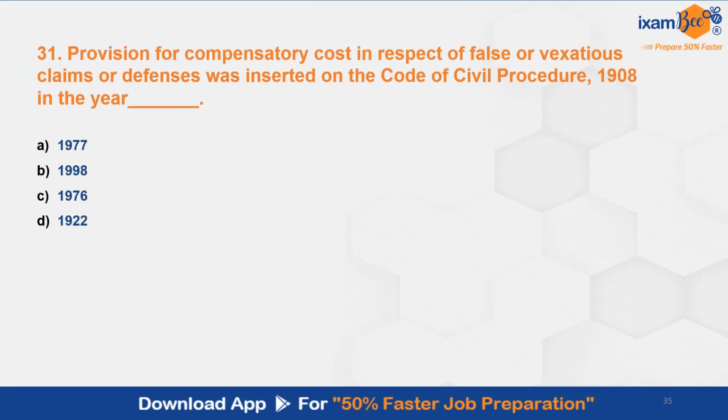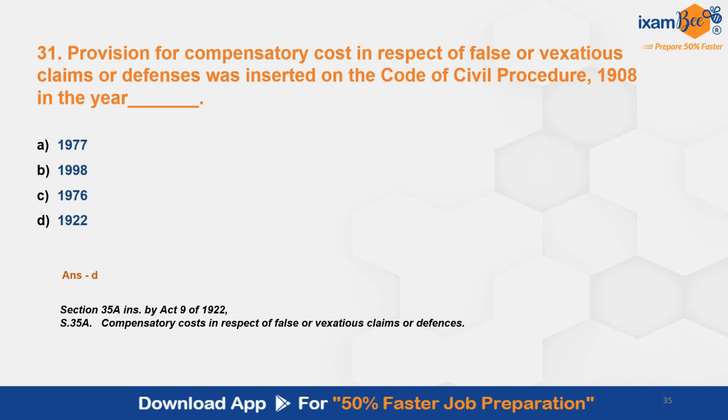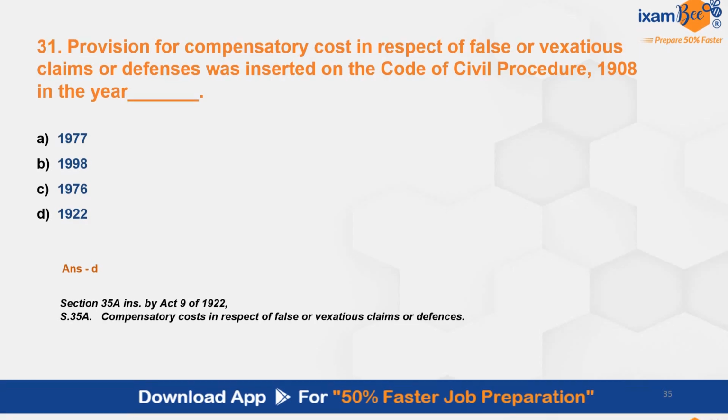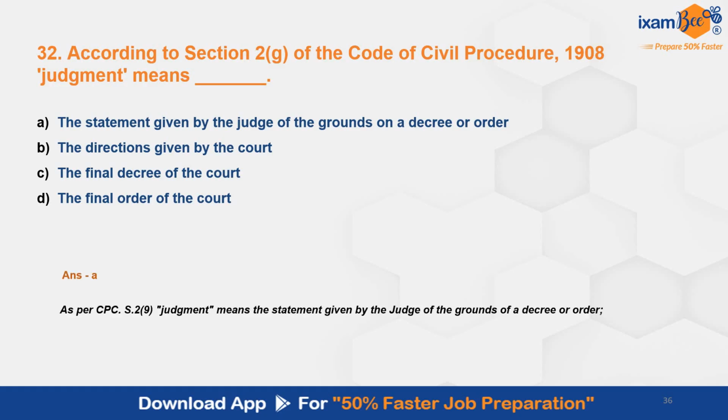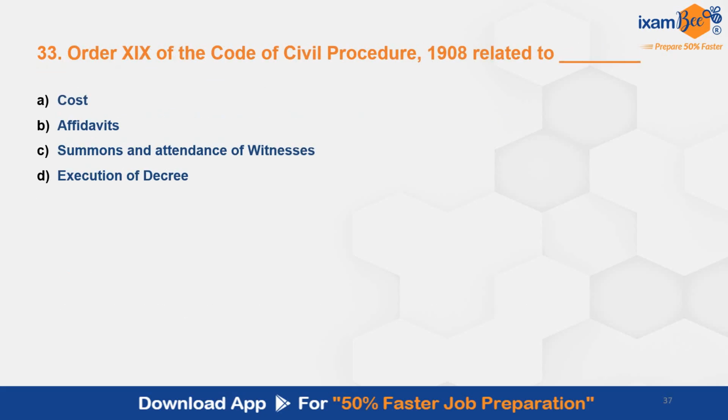Then question number 31. Provision for compensatory cost in respect of false or vexatious claims or defenses was inserted in the CPC in the year. The correct answer is D, in 1922. Section 35A was inserted in 1922. Then question number 32. According to section 2(9) of CPC, judgment means. The correct answer here is A, statement given by the judge of the grounds of a decree or order. Then question number 33. Order 19 of CPC is related to. The correct answer here is B, affidavits.